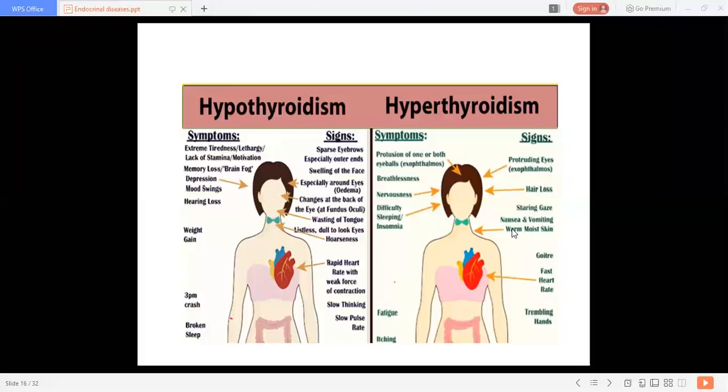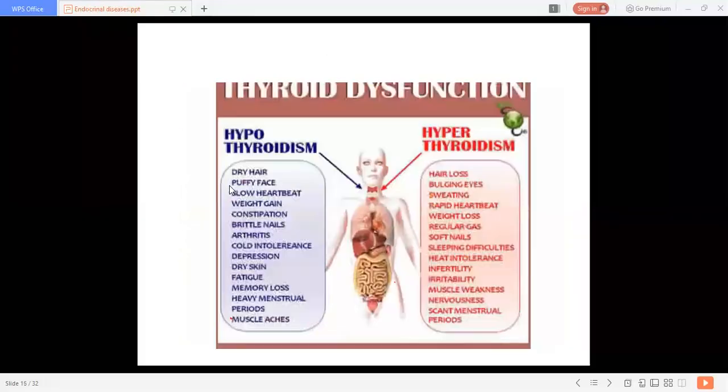Signs: protruding eyes, hair loss is there, staring gaze is there, then goiter is present in hyper and also in hypo. The goiterous enlargement is present in both of these. Then the fast heart rate, a sign of hyperthyroidism, and trembling of hands. So these are some differences between hyper and hypothyroidism.